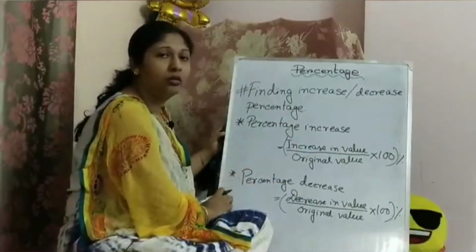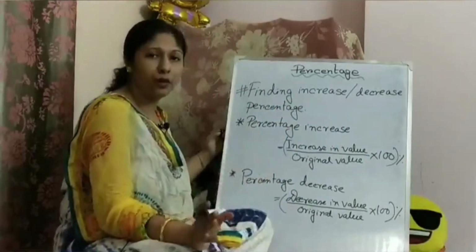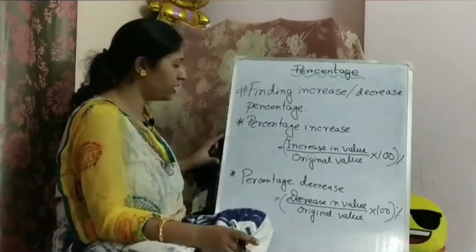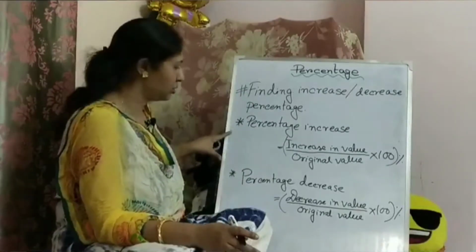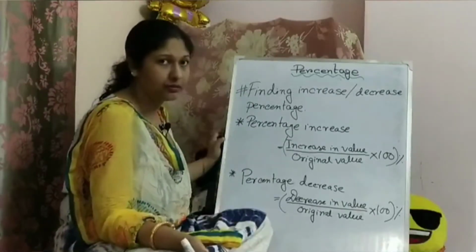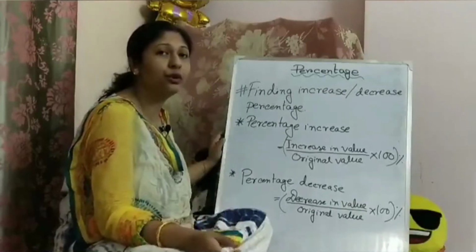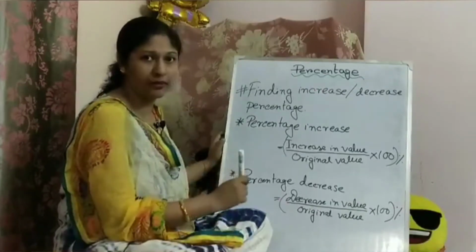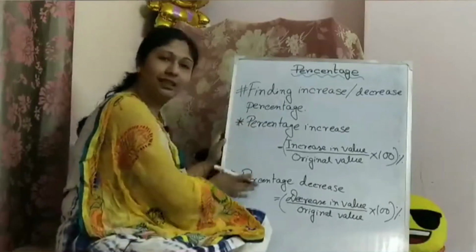So when we do any kind of problem sum, we definitely use these two rules. So I am going to show you those kinds of problem sums using these rules.